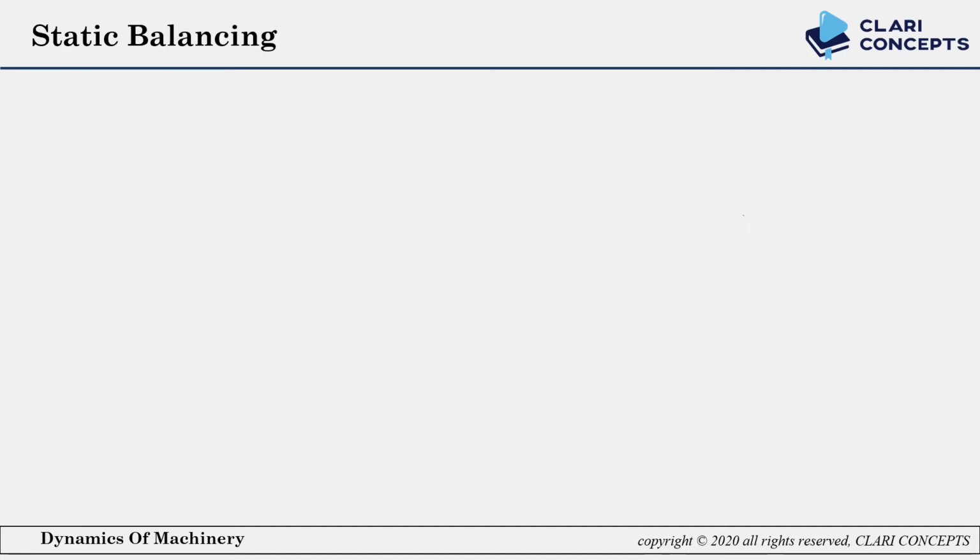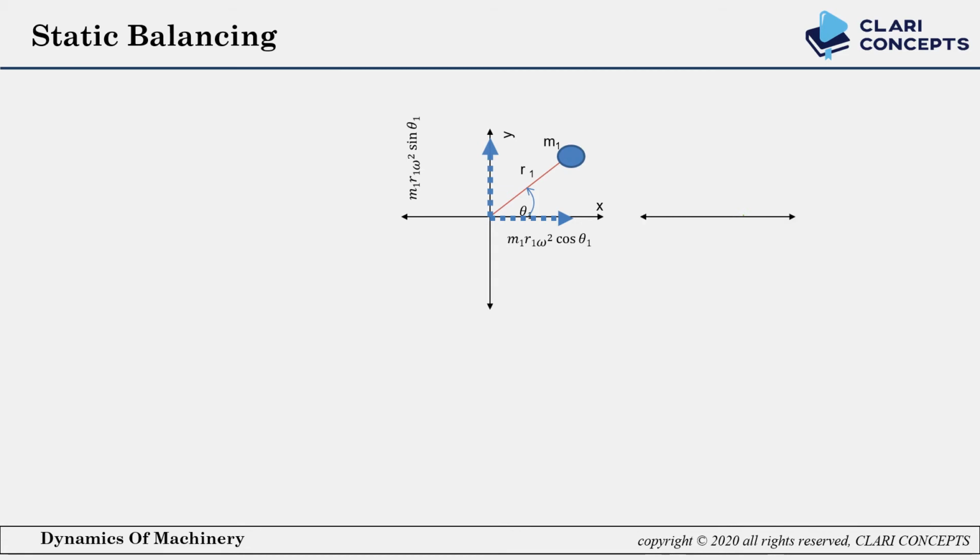analytical method. Now let's talk about the analytical solution. To understand this method, first see this diagram. Here one mass m1 is placed in the xy plane at some radius r1 and angle theta 1 from the horizontal. This mass creates centrifugal force in the outward direction. This force is produced at some angle, so there will be two components of it. One is a cos component and another one is a sine component. The same concept applies for masses m2 and m3, which are placed at radius r2 and r3 and angles theta 2